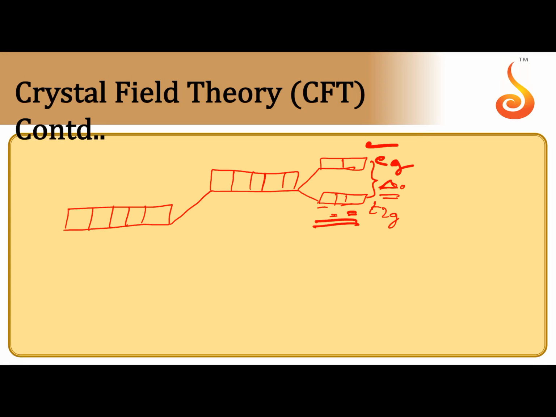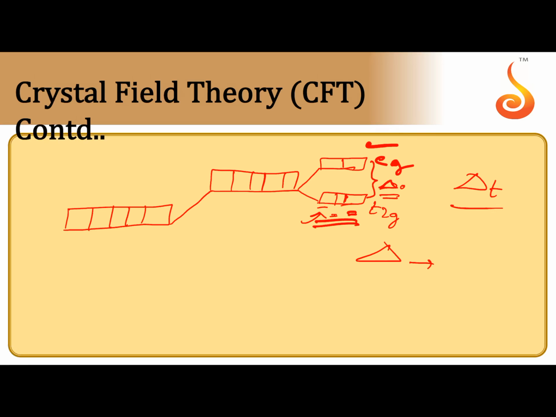In tetrahedral complexes, it is exactly opposite. Now, the e orbitals get lower energy and the t2 orbitals get higher energy, and the splitting energy is represented as delta T. After the splitting, electrons enter the t2g orbitals first, after that the eg orbitals. According to the delta provided by the ligand, ligands may be divided into 2 types, strong field ligand and weak field ligand.